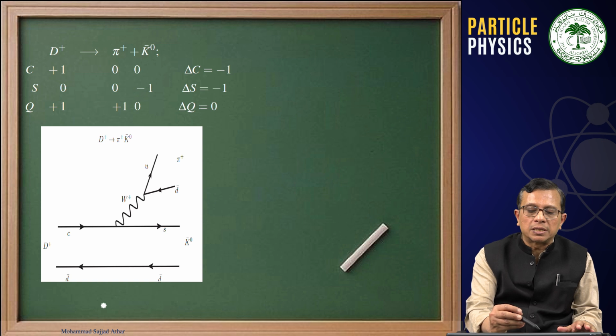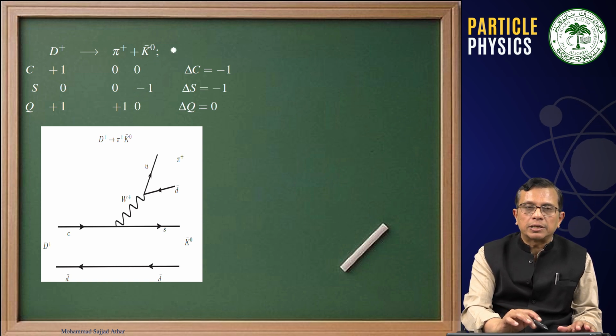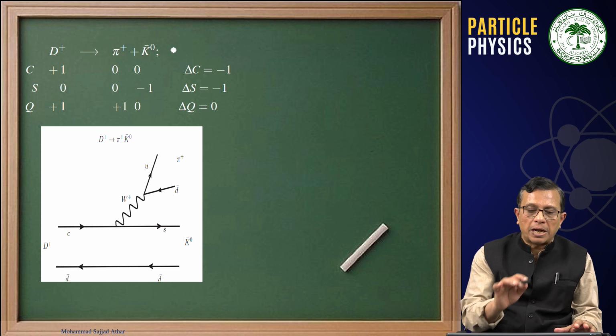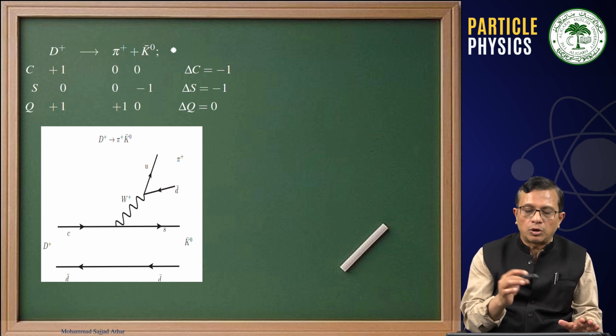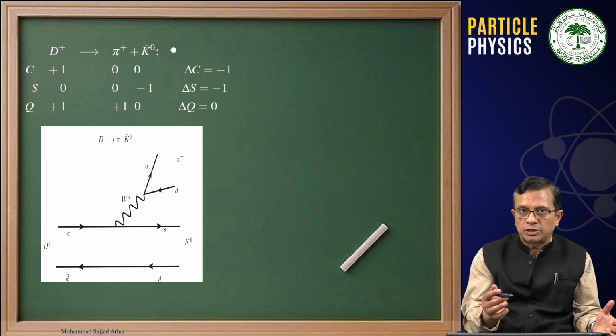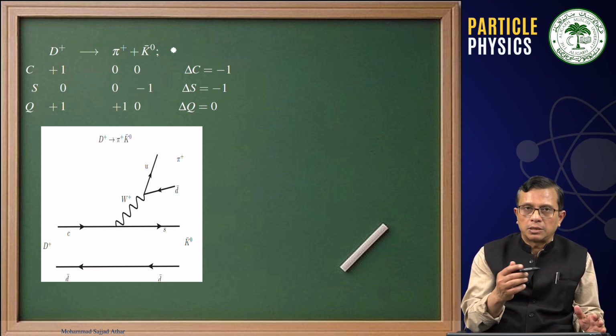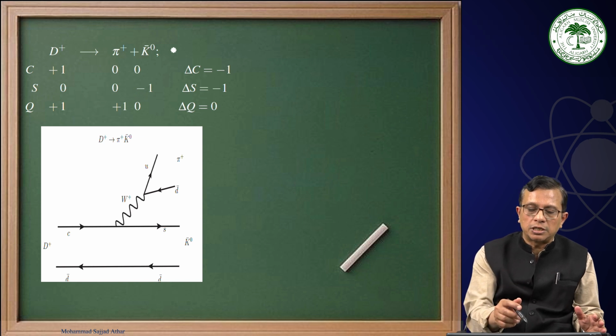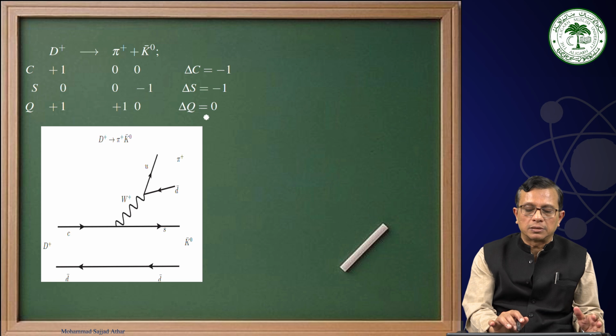For example, D plus decaying into pi plus K0 bar. Charmness quantum number is plus 1. Pi plus, no charm quark. K0 bar, no charm quark. Therefore, delta C is minus 1. Strangeness: D is a non-strange meson, pi plus is a non-strange meson, K0 bar is a strange meson with strangeness quantum number minus 1. And then charge has to be conserved. Therefore, this is delta C is equal to delta S is equal to minus 1.